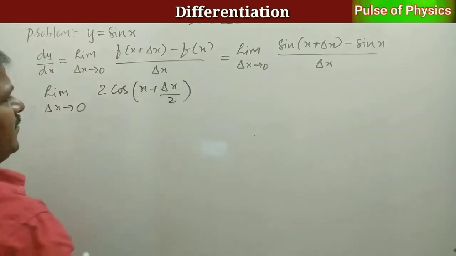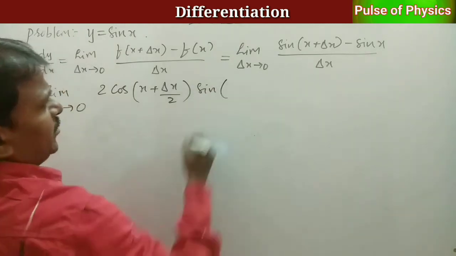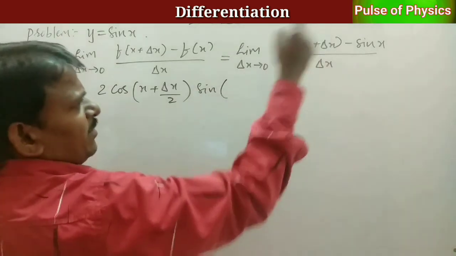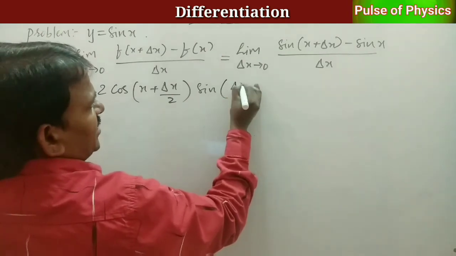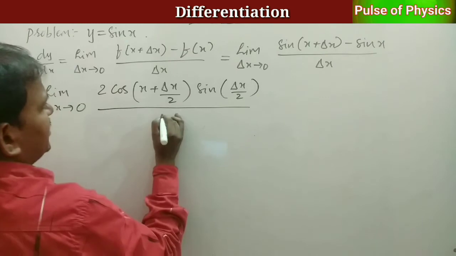Any problem here? Next, sin of c minus d by 2, that is x plus delta x minus x, delta x by 2, by delta x.